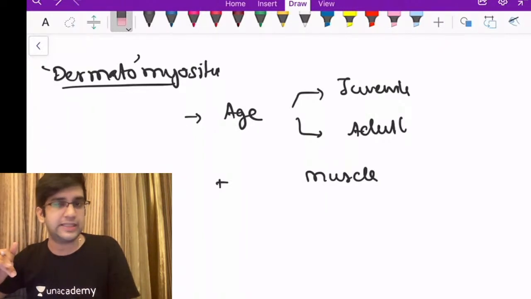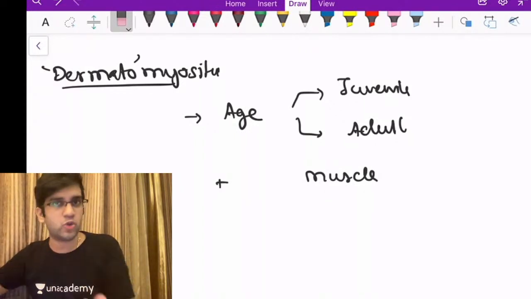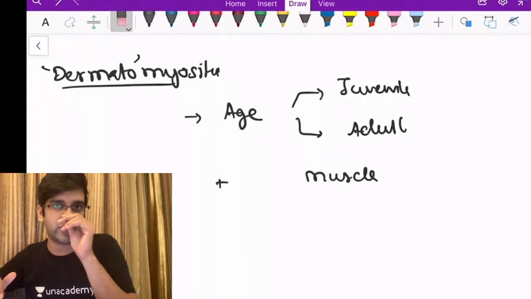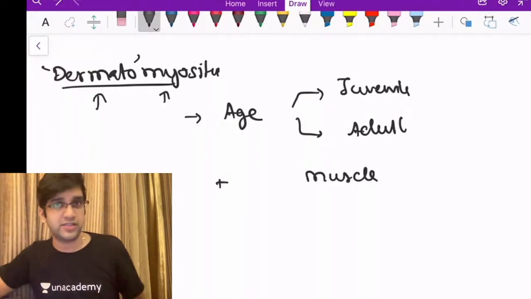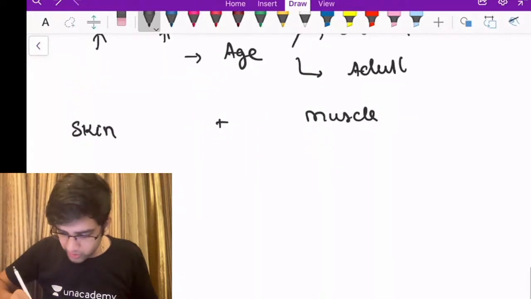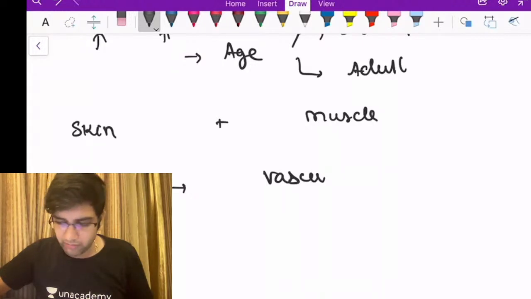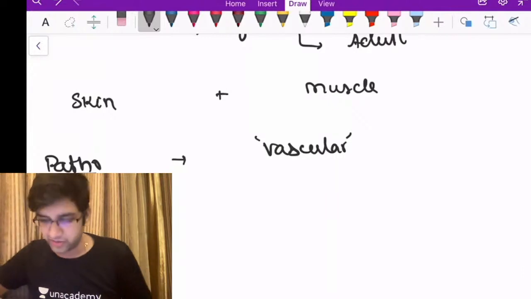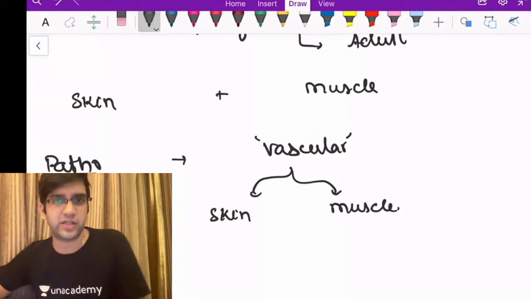So look at the pathogenesis, then we'll see what I'm going to see in microscopy and also what type of cells I'll see here. It's an immunological disorder, autoimmune disorder, obviously, right? So it's primarily a vascular disorder which affects the vessels of my skin as well as the vessels of my muscle. When you look at the pathogenesis of dermatomyositis, it is primarily a vascular disease. It's not a myopathy as such. It's a vasculopathy. Secondary to that, I am having injury to the muscle. This vascular disease affects my skin and affects my muscle, right? So it's a vascular injury.